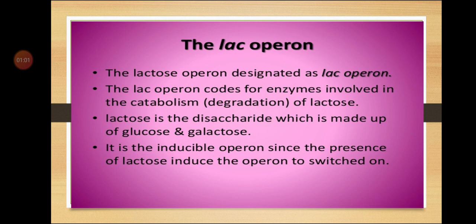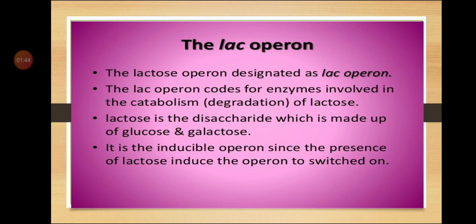What is this lac operon doing? It is coding for enzymes. We will see now one by one. Lactose is a disaccharide which is made up of glucose and galactose. We saw this reaction in the last lecture. It is an inducible operon since the presence of lactose induces the operon to switch on. That means the operon is switched on when the chemical inducer lactose is present in the medium.